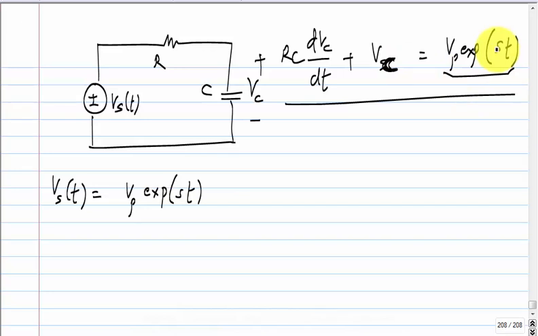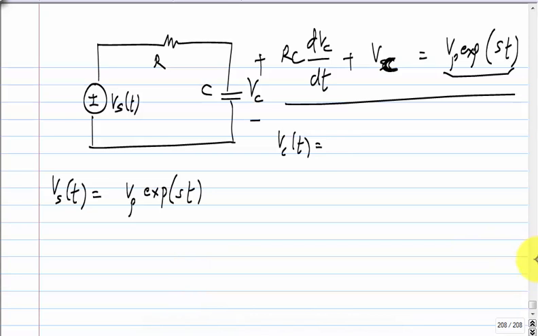Fine? How do you solve this? Please try to solve this. I think you know something about differential equations already. What I want is an expression for Vc of t.